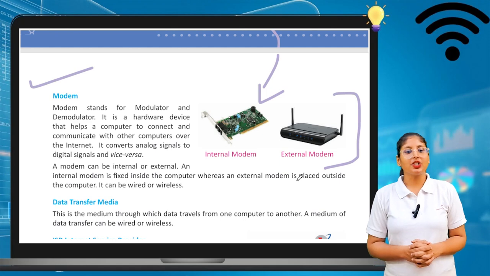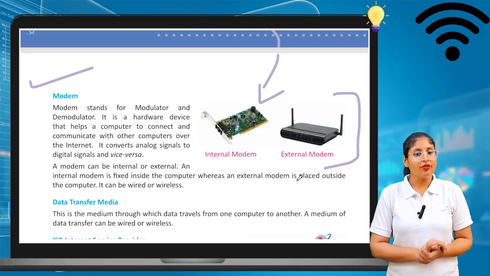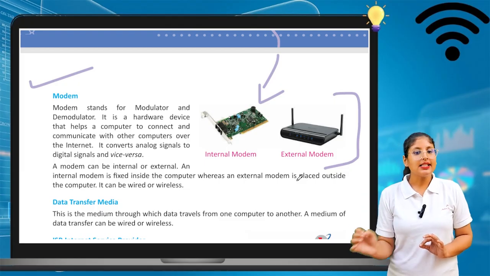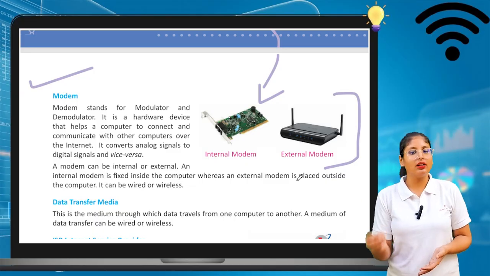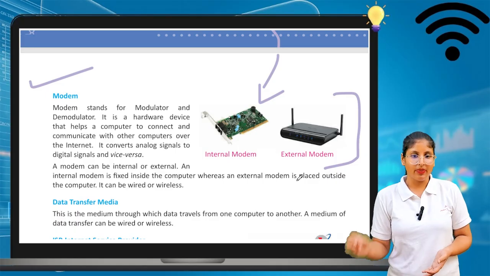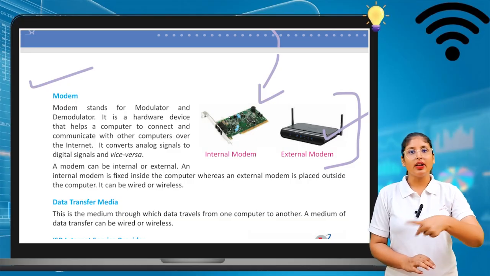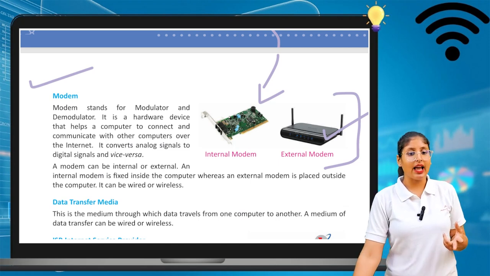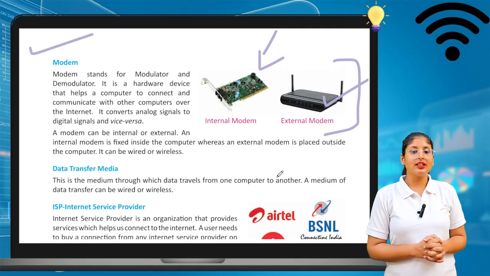Modem stands for modulator and demodulator. It is a hardware device that helps a computer to connect and communicate with other computers over the internet. It converts analog signals to digital signals and vice versa.